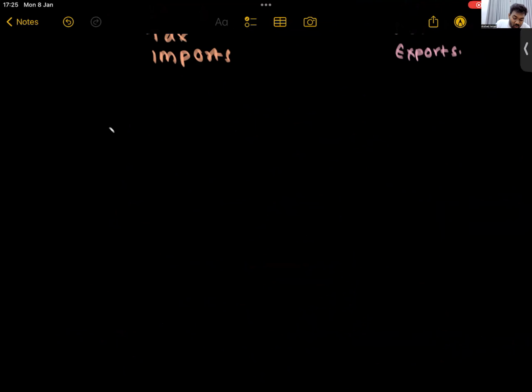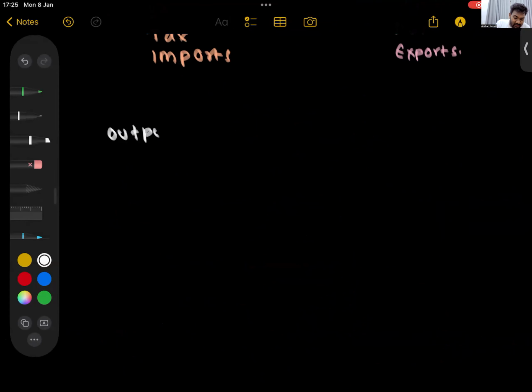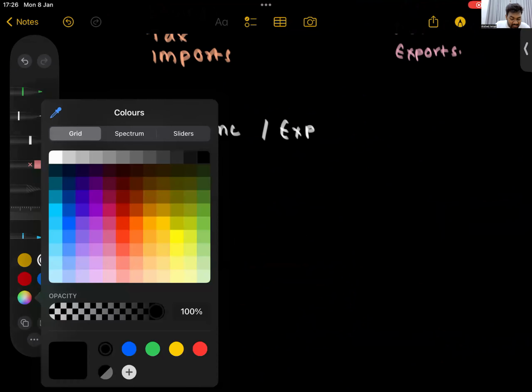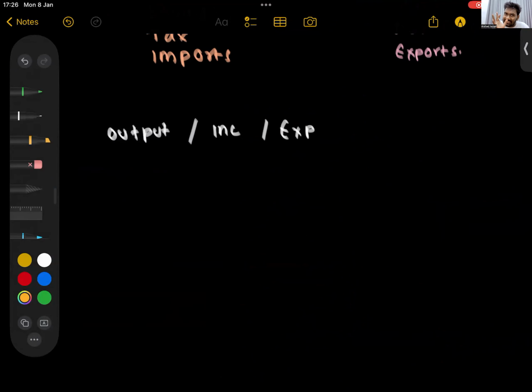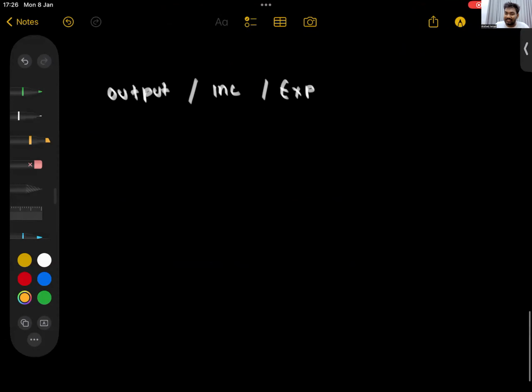There is the output approach. There is the income approach, and there is the expenditure approach. Three different ways to calculate GDP. We have learned it in our theory class. So if I remember, all three approaches give the same number. Shall I prove that to you with the business cycle?